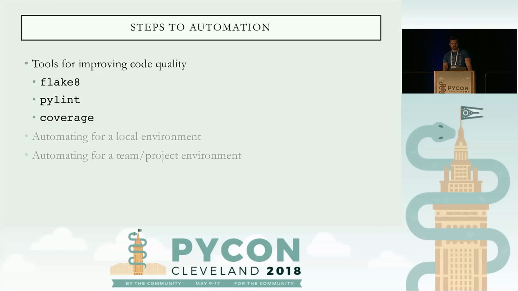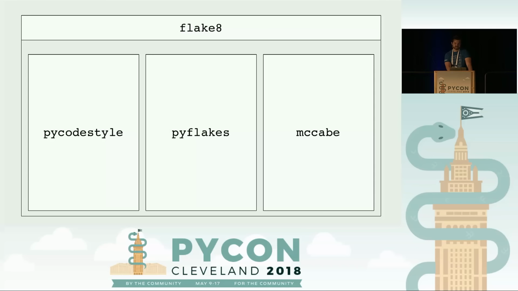To dive into some of the tools, the three tools I'm going to cover specifically are Flake8, Pylint, and Coverage. I recommend using all three of these tools. We use all three of these tools in Chalice today. Starting with Flake8. Flake8 is going to analyze your source code and run three tools underneath it. Flake8 is just a wrapper around these three, specifically PyCodeStyle, PyFlakes, and McCabe.